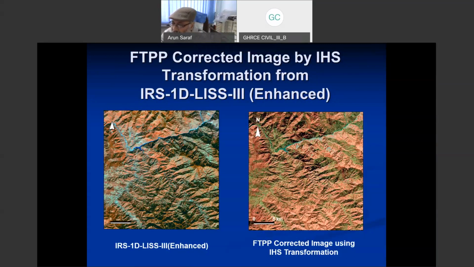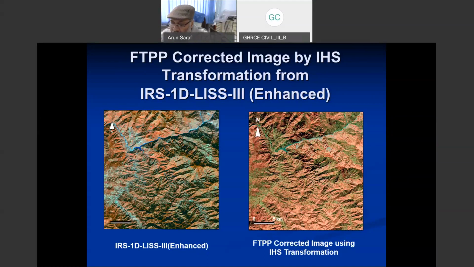The problem with the SRM-based correction technique is that, as you know, the spatial resolution of satellite images is improving every day. We started with roughly 80-meter spatial resolution satellite images of Landsat MSS, and now we are talking about 30-centimeter spatial resolution. But our digital elevation model resolution has not improved as quickly as satellites.